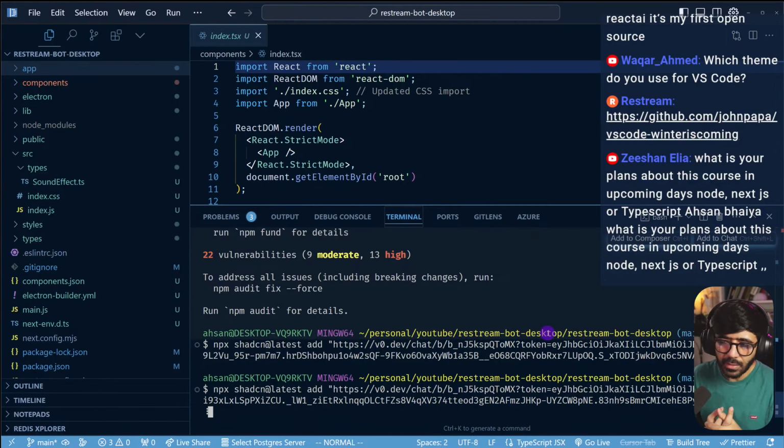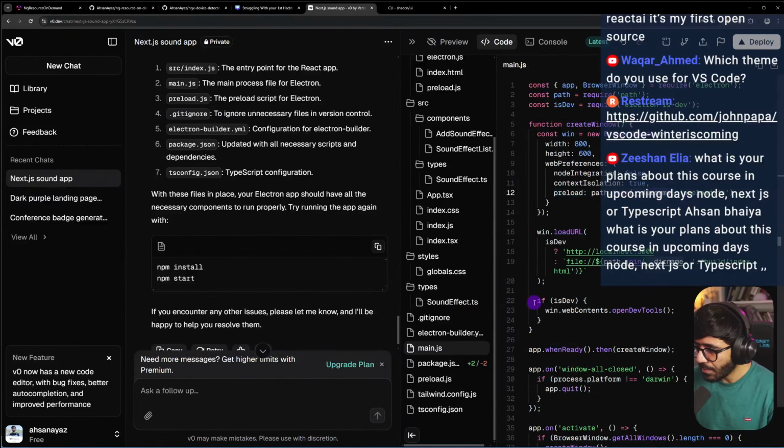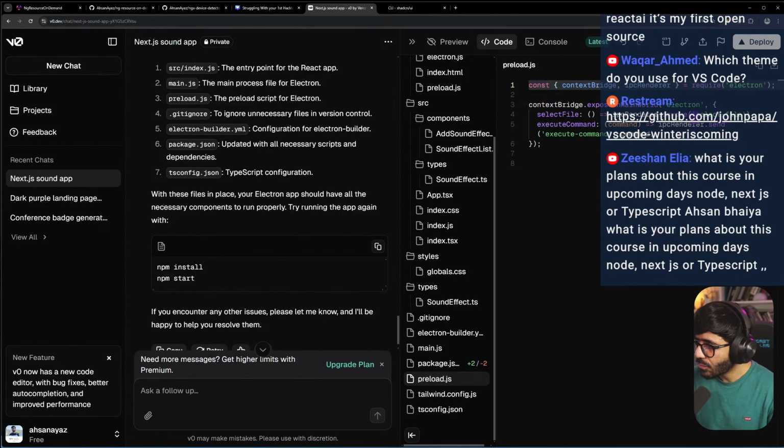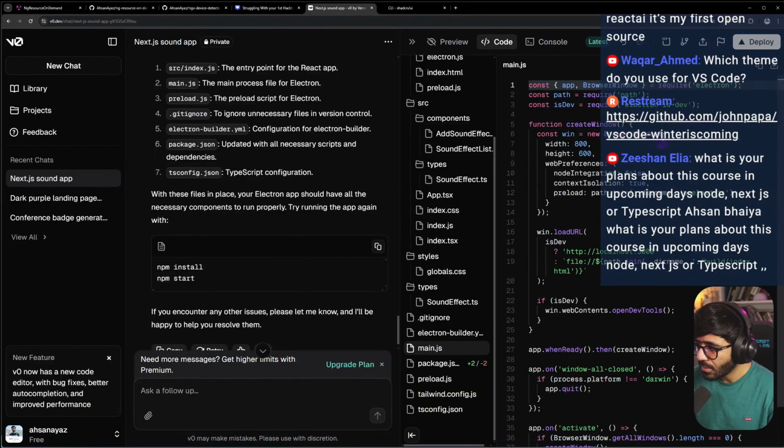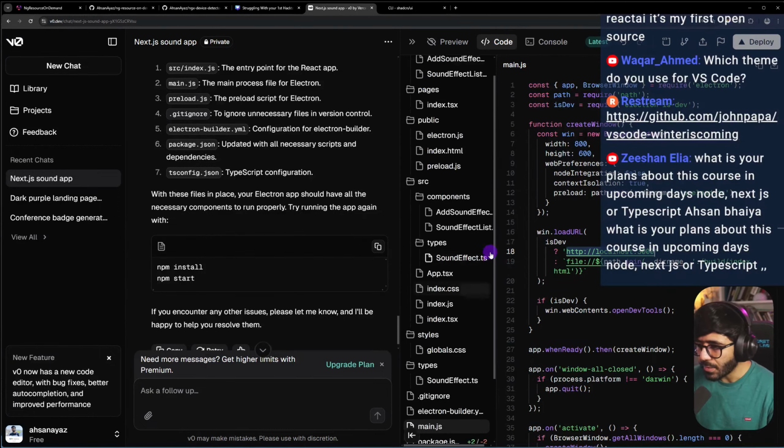Okay, so let's see how this works. So we have main.js. Main.js is running localhost 3000. All right. And then it has this preload as well. Good. Then if we look at this directory name preload.js, which is this one, this tries to select the file, use the command. Okay, that makes sense. How is the Electron app trying to use this? Okay, so it's trying to use localhost 3000.